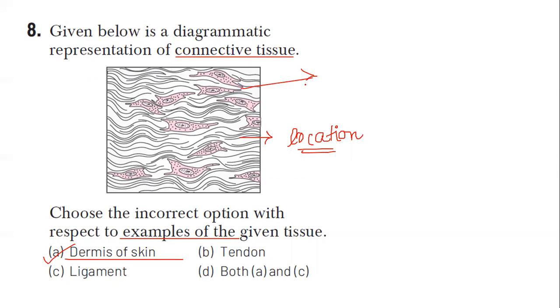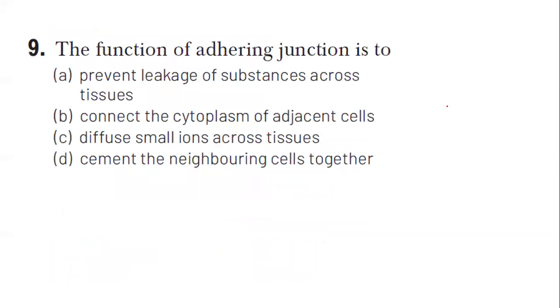This is your homework. Identify this connective tissue and comment below which connective tissue it is. Is it dense regular, dense irregular, or whatever? You have to comment down the answers in the comment section. So the correct answer for question number 8 would be option A, dermis of the skin.